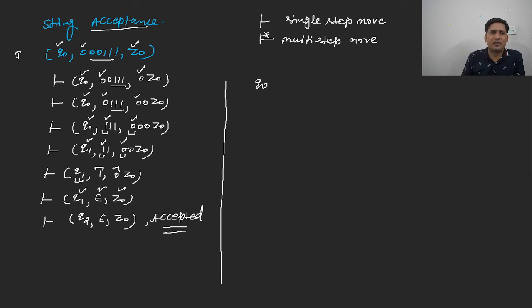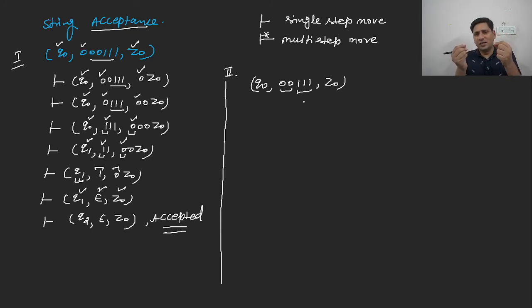This is the first string acceptance example for the same question. In the second case, say you are having Q0 as the initial state, 00111 as the input, and Z node is the current topmost symbol. Now in this case, you are having 20 and 31. So what will happen in this case? Either the symbol remains in the input tape or the symbol remains in the stack. If this situation arises, then you will say that the given string is not accepted.